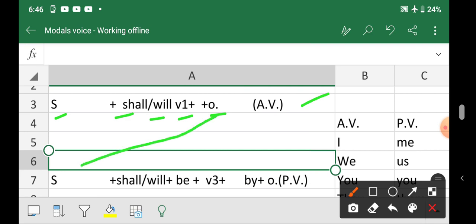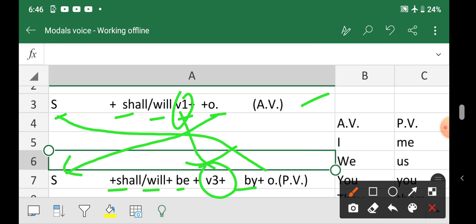Now, object will take place of subject, then shall or will. After that, we will add be, then this verb first will be changed into verb third, then by. After that, this subject will take place of object.